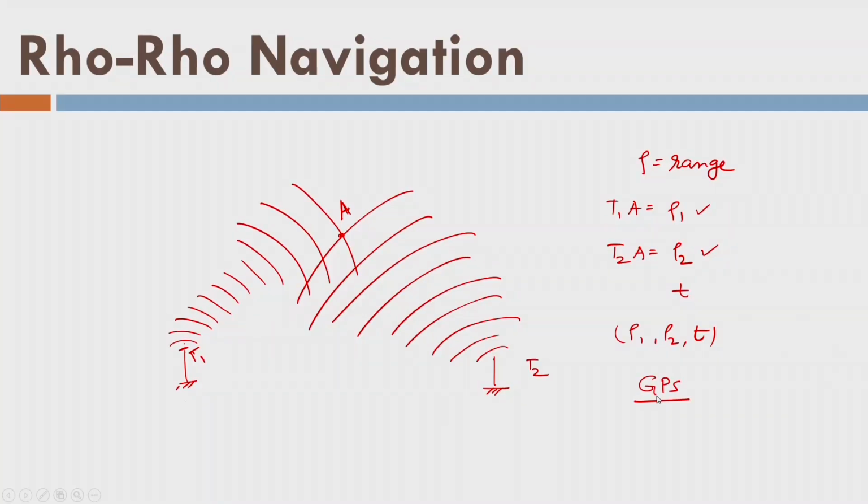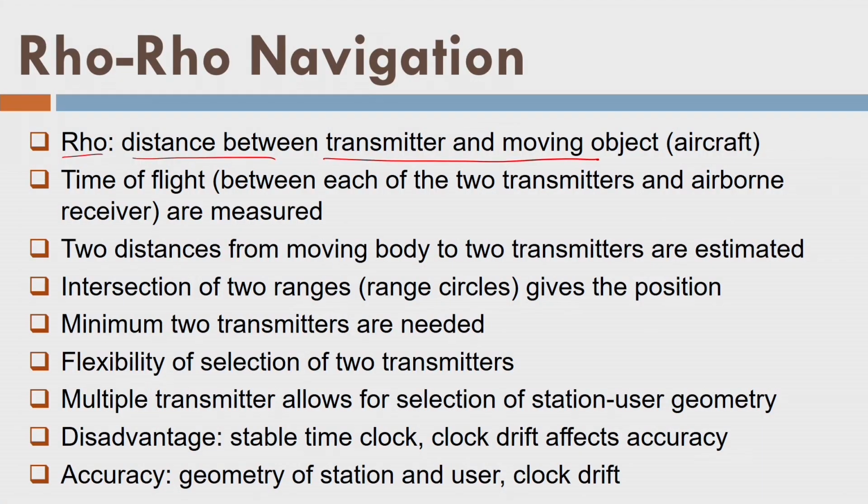Now you can imagine that GPS is an example of circular navigation, or rho navigation. We measure the distance of the receiver on the ground surface from a couple of satellites. So the rho is the range between the transmitter and the moving object, or between the receiving object and the transmitting object. Please note that time of flight or phase difference measurement, both are used in rho navigation. Two distances from the moving body to two transmitters or two receivers are estimated. So the intersection of the two ranges, or the range circles, gives the position.